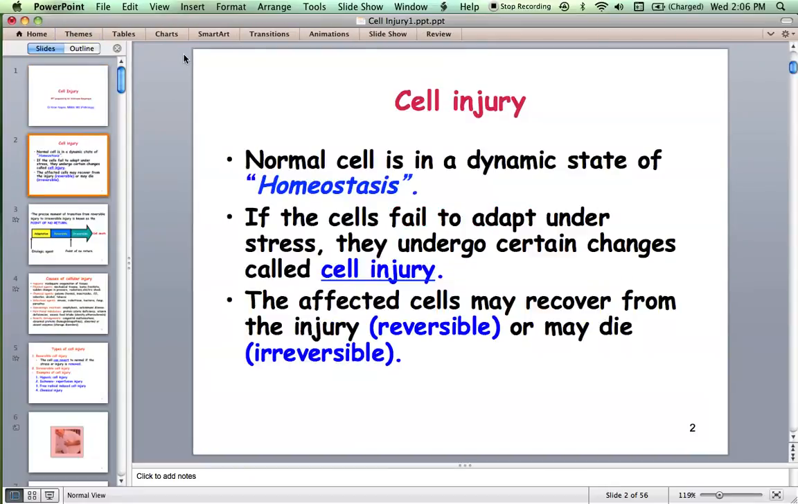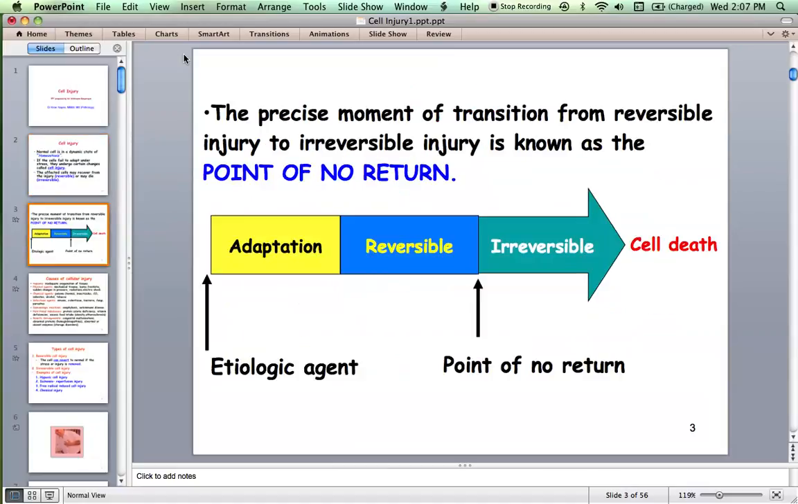So, you know that a normal cell is in a dynamic state of homeostasis. So, they try to adapt. If they fail to adapt, it will suffer from injury. It can be of two types, reversible or irreversible. So, there is an injurious agent which can bring about adaptation. And if the cell fails to adapt, it will show reversible injury. And at a certain point, the reversible injury becomes irreversible injury. That means even if you remove the injurious stimulus, the cell cannot recover. So eventually it has to die. That is irreversible injury. Later on it dies.